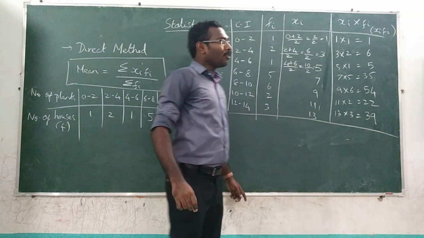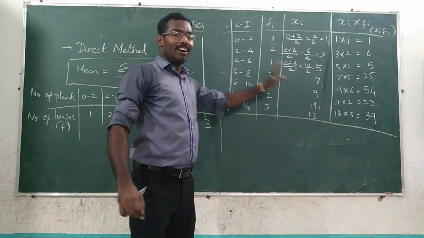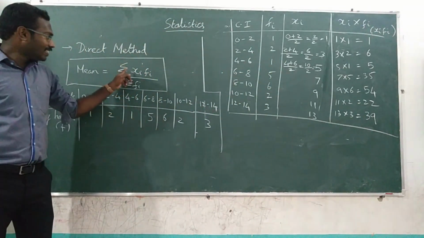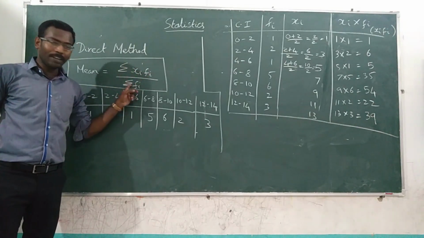Now what we have to do? We have to apply the values in the formula. For that, what you need? Summation xi fi and summation fi.